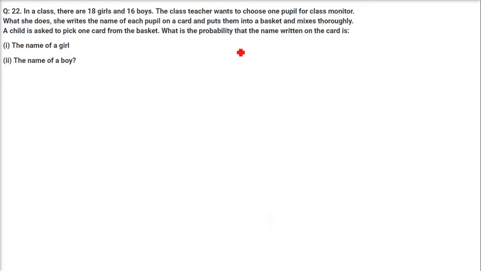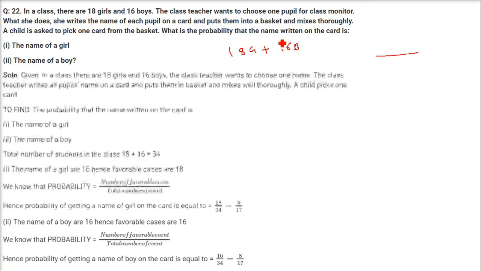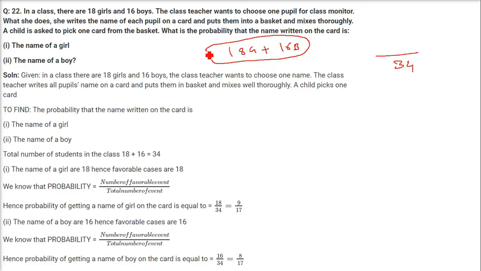In a class, there are 18 girls and 16 boys. That is 18 girls and 16 boys. So in all, how many are there? 18 plus 16. This is 34. A class teacher wants to choose a pupil for class monitor. What she does, she writes the name of each pupil on a card and puts them into the basket, like this is a basket, and mix them thoroughly.